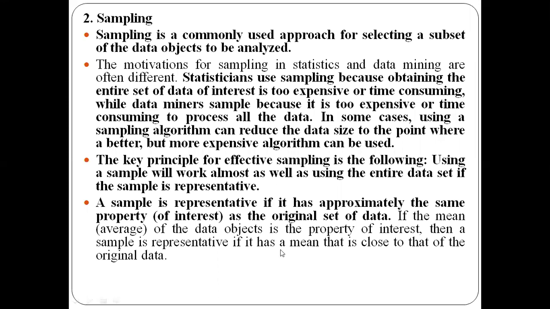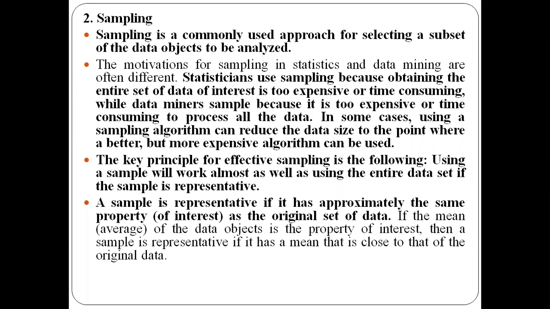For example, if you're performing a mean operation on a set of data objects, say you have 1,000 data objects and you have one sample that has only 10 objects, and you calculate the mean on that sample. If you get the same mean for the 10 objects as for the mean of the 1,000 objects, then we say that this set of objects, the sample, is representative.